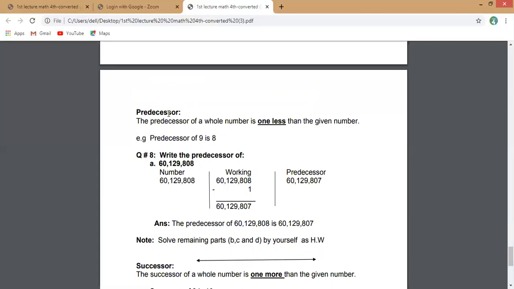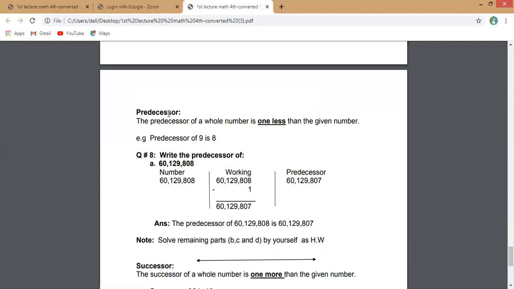For example, the given number is 9, and the question is what is the predecessor of 9? For 9, you will subtract 1. One less means you will subtract 1. 9 minus 1 is 8. Then 8 is the predecessor of 9.